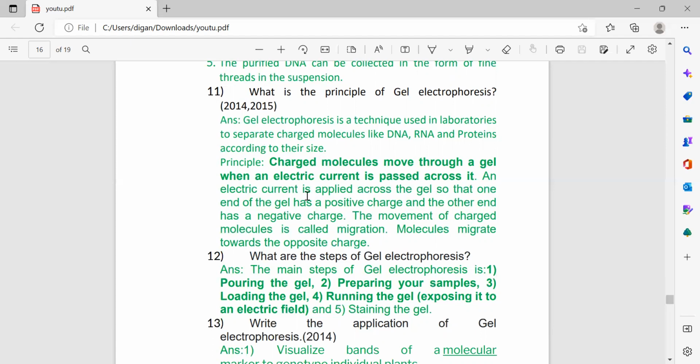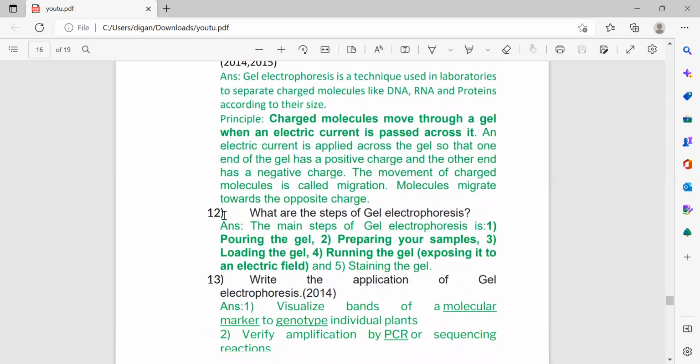Charged molecules move through a gel when electric current is passed across it, and electric current is applied across the gel so that one end of the gel has a positive charge and the other end has a negative charge. The movement of charged molecules is called migration, and molecules migrate towards the opposite charge. So this is the principle, or you can also write this as the process.